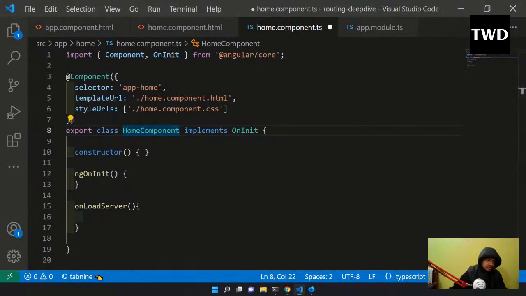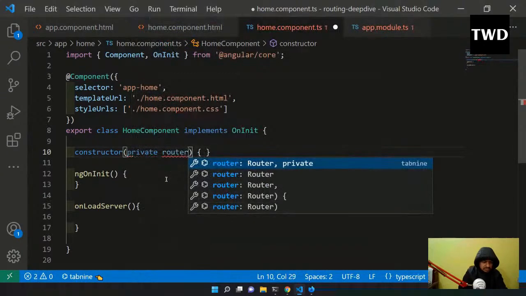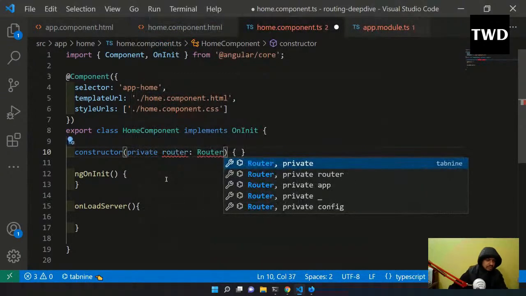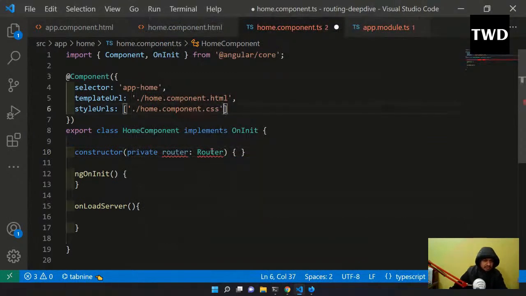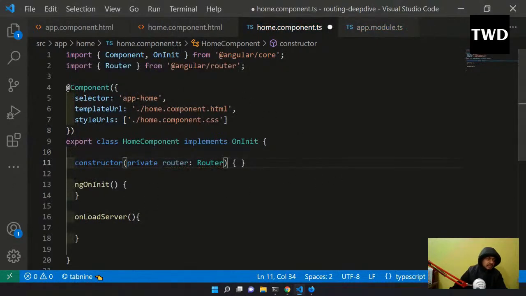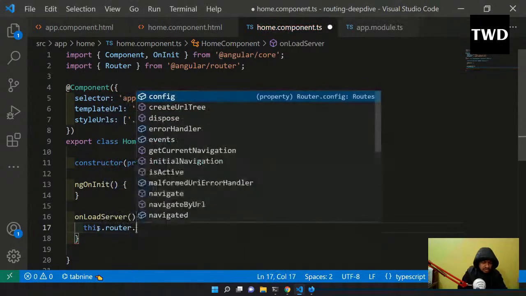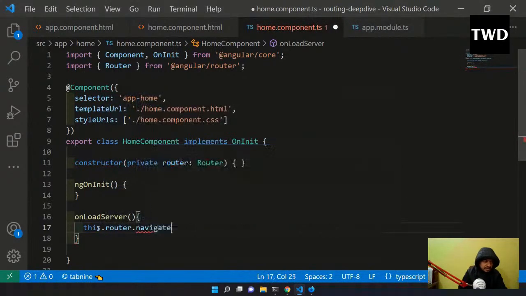And now, how to load it programmatically. For that I have to include the router here. Okay, so the router needs to be included, and in the constructor what I will do is private router. I have to include this, and it is coming, import router from router, and that is done. And then this router I have to use like this: this.router.navigate. And this servers I have to write like this.